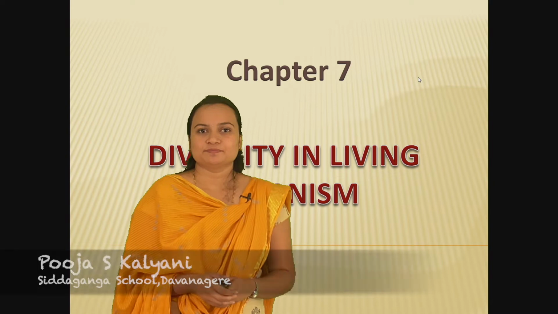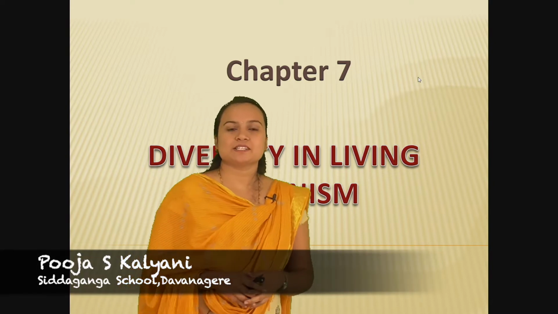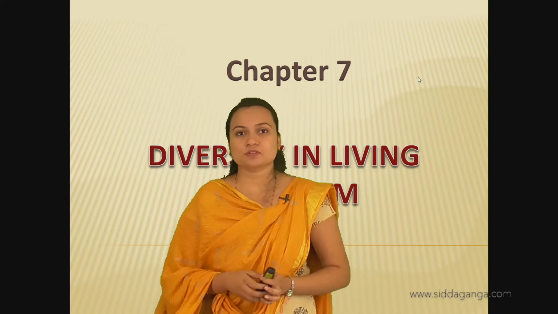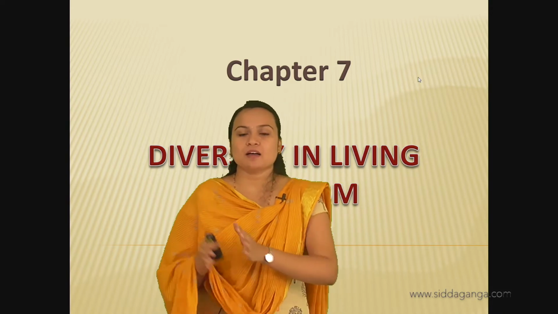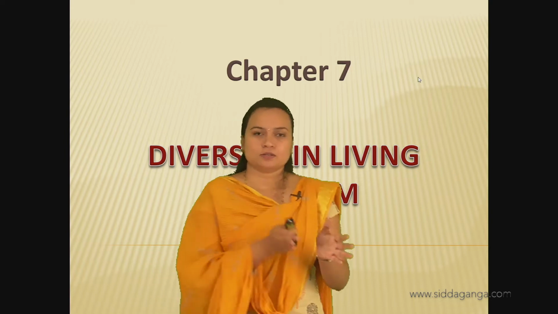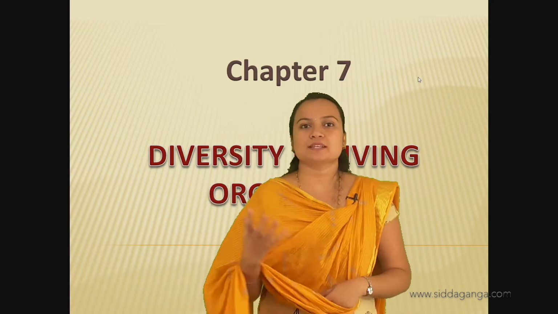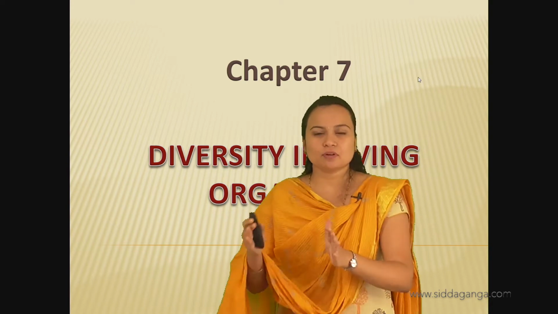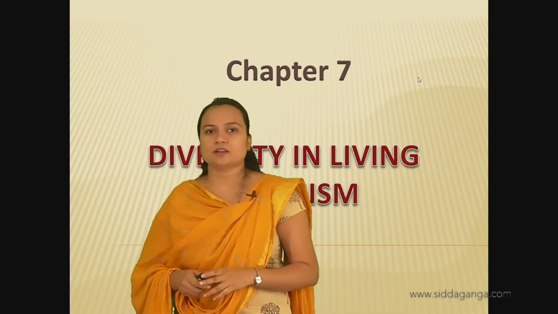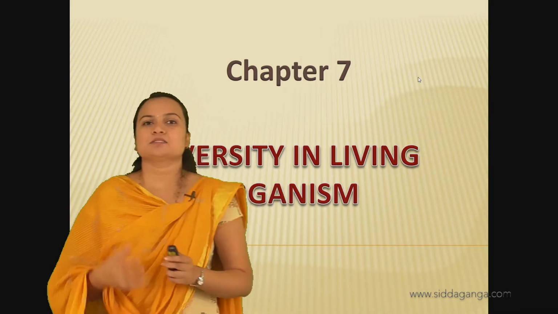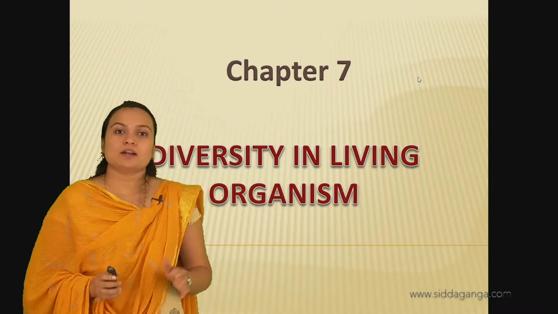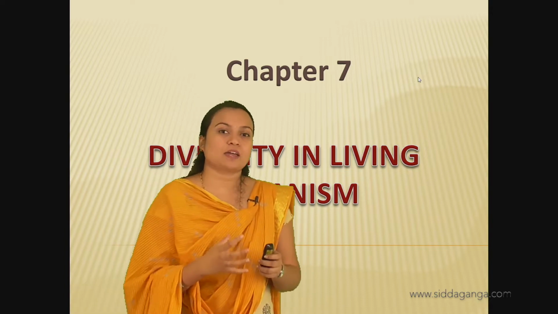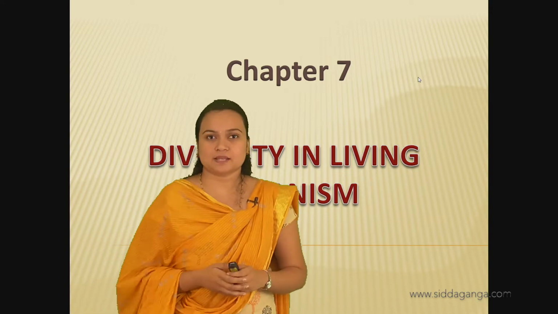Hello everyone. In the previous session we discussed the three kingdoms: Monera, Protista and Fungi. The Monerans are unicellular prokaryotic organisms. The second kingdom, Protista, has unicellular organisms with eukaryotic cells.